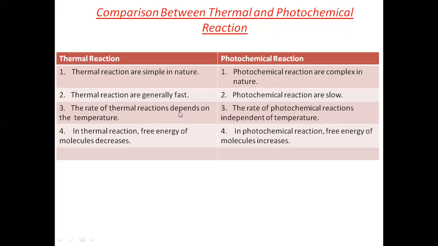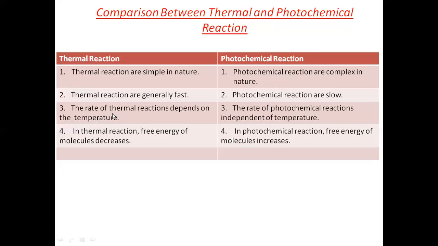The rate of thermal reaction depends on the temperature. हमने पहले ही बोला है कि as temperature increases, the rate of thermal reaction also increases, and as temperature decreases, the rate of thermal reaction decreases. अगर आपके पास same reaction है, अगर आप करते हो at 200 degrees Celsius और एक को करोगे आप 300 degrees Celsius, definitely 300 degrees Celsius temperature में उस reaction का rate higher होगा. मतलब for the conversion of reactant to product वहां पे आपको कम time लगेगा as compared to the reaction where there is a temperature 200 degrees Celsius.